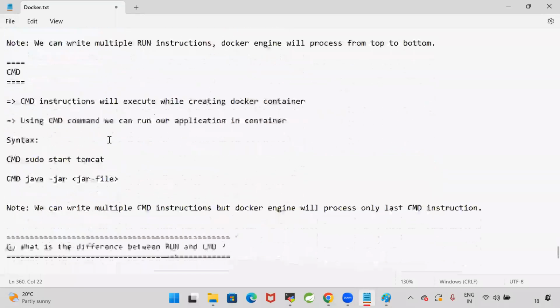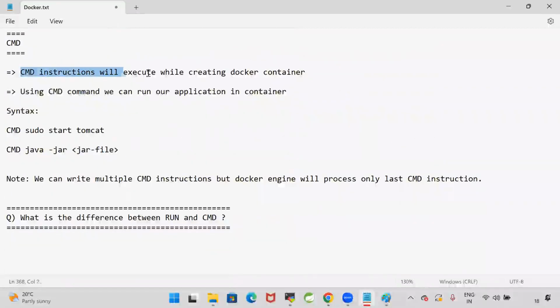But the CMD instructions will execute while creating the Docker container. Using CMD, we can run our application in the container. CMD sudo start the Tomcat or CMD Java execute the jar file. We can write multiple CMD instructions, but Docker engine will process only last CMD instruction.